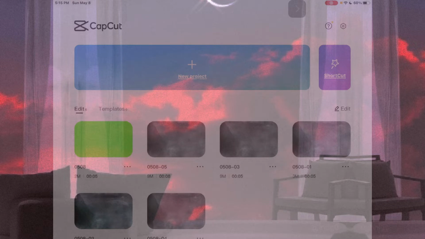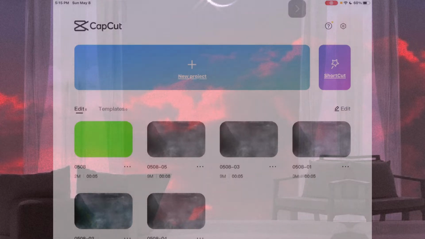So in this video, I'll be walking you through the entire process of how you can add a text behind the object or a moving object or behind a person. Alright, so let's jump right into the video.